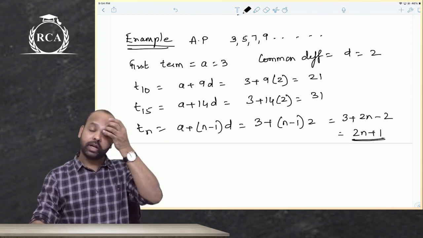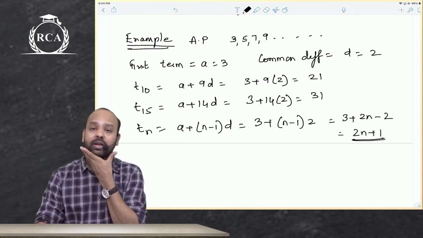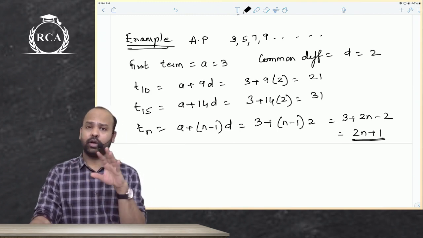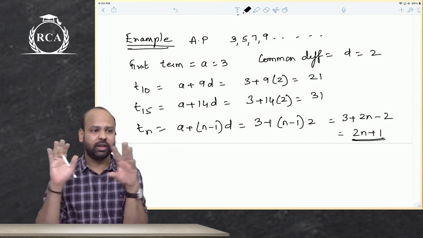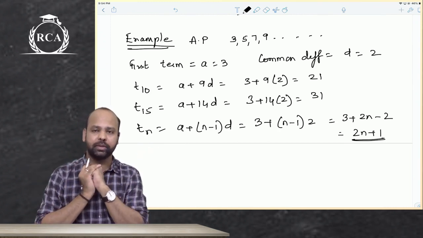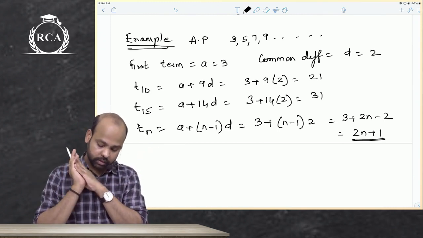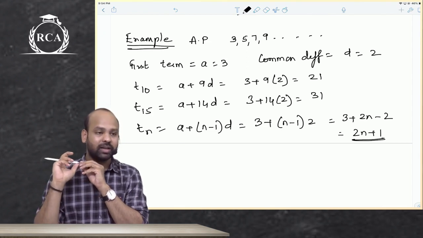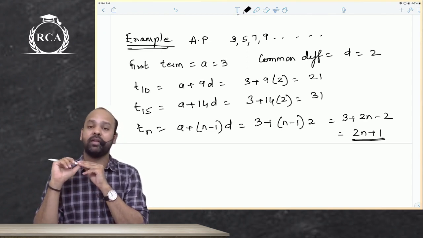Please make a note of it, all of you. I hope you're done with this. After this, I will arrive at the next part. So far, I will revise everything. Do not worry, everything is simple. Copy this part, which is the nth term, a plus n minus 1 into d.